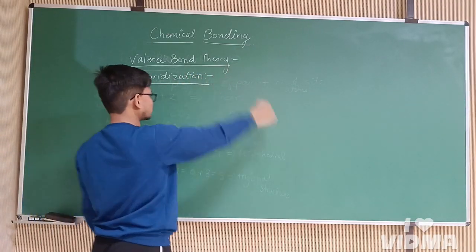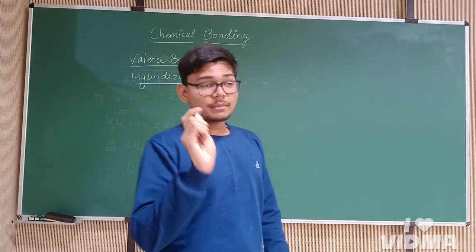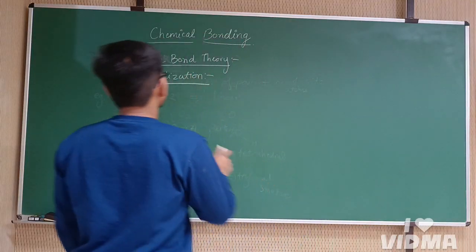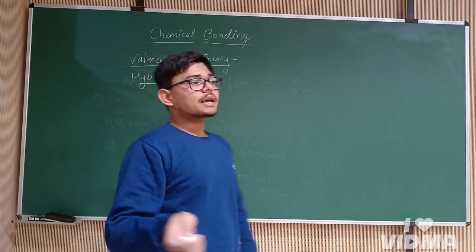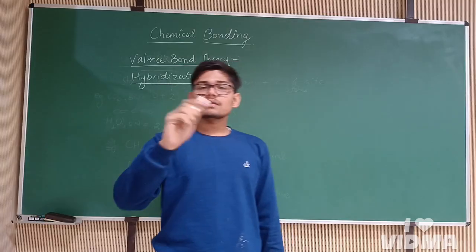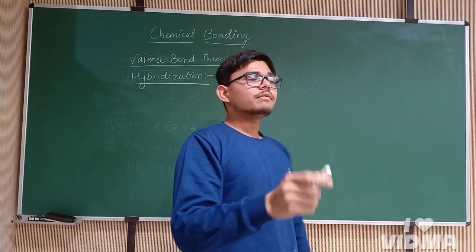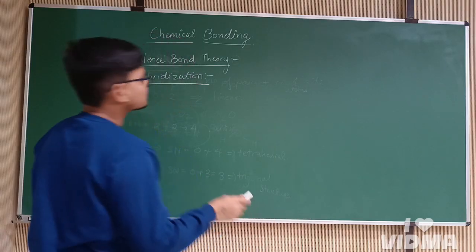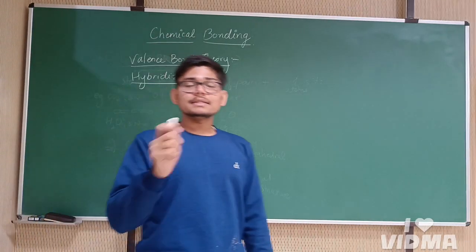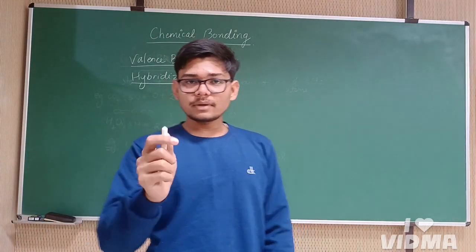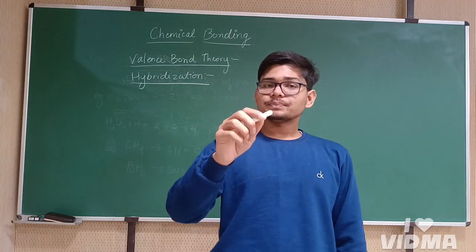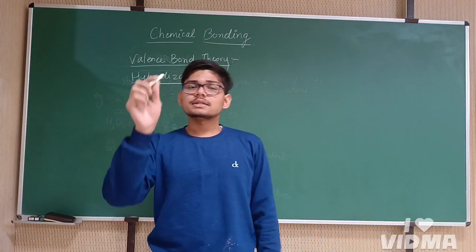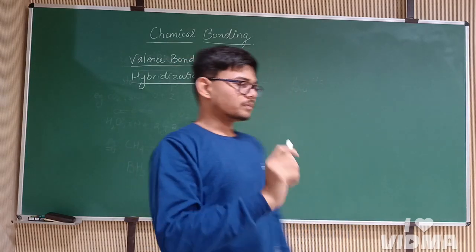Now, what is hybridization? Hybridization is the phenomenon in which orbitals of the same energy overlap with each other to form hybrid orbitals. It has certain postulates: when a certain number of orbitals are involved, the same number of hybrid orbitals will be formed.